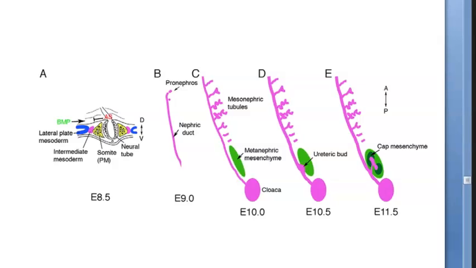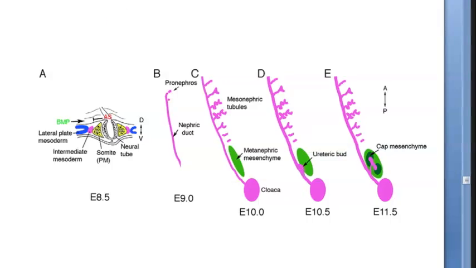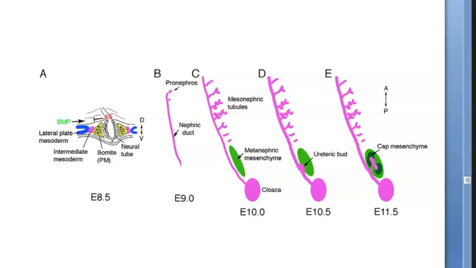Then the metanephros they have shown in the green. So what happens, this metanephros will attach to the ureteric bud. Very important to note. So the metanephric mesenchyme will go and attach to the ureteric bud, and that is how your kidney will form. So this is how your kidney should look now. In the colors that they have used, a beautiful green kidney